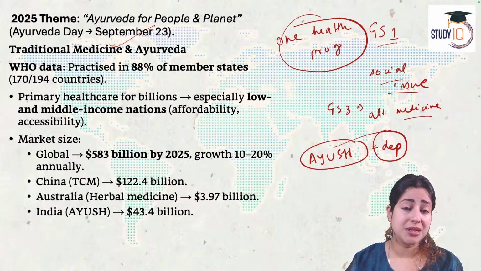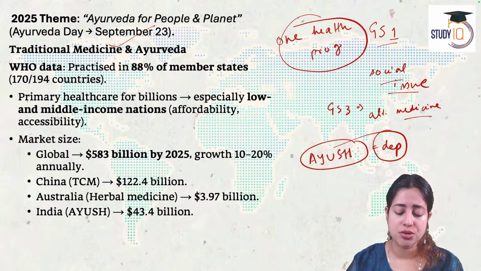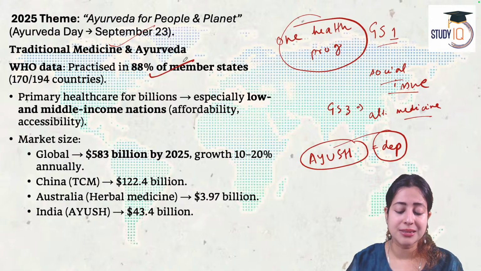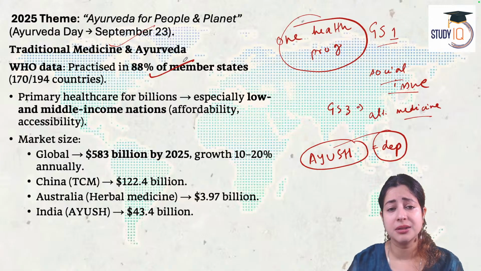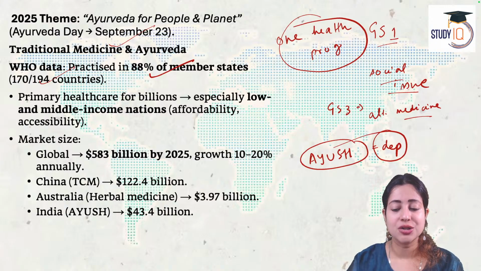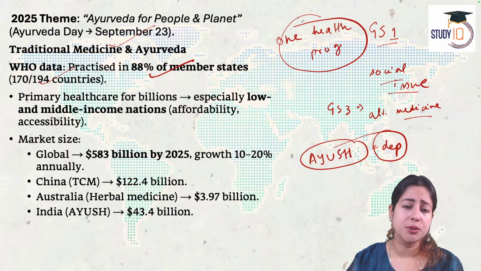For example, as per data given by the World Health Organization, among United Nations members, about 88% of member countries are practicing traditional medicine and Ayurvedic type of alternate medicines. Out of 194 identified UN members, 170 countries are using alternate medication. And this is more popular in Asia, South America, and African continents.